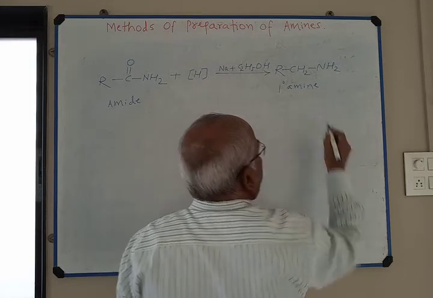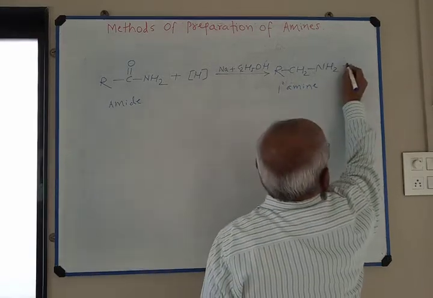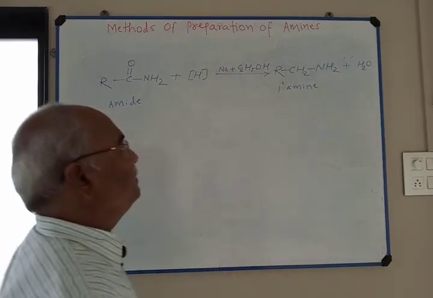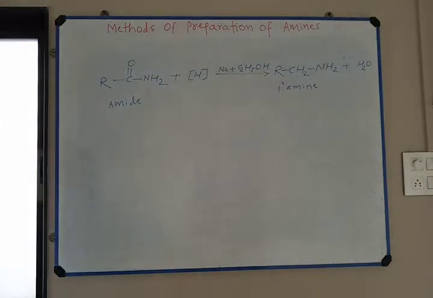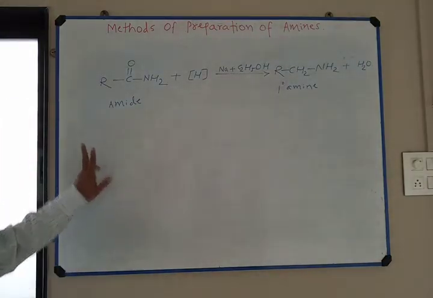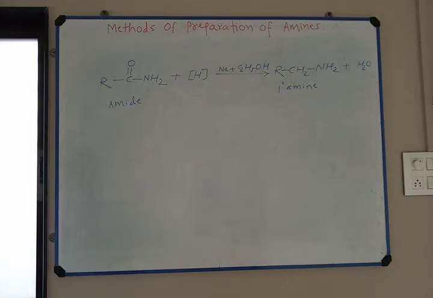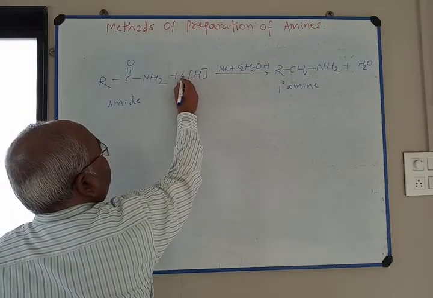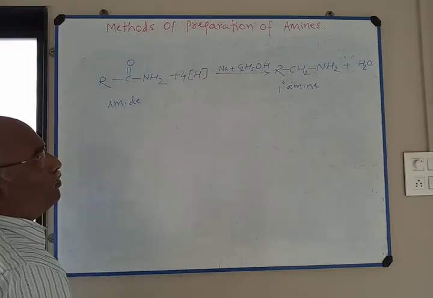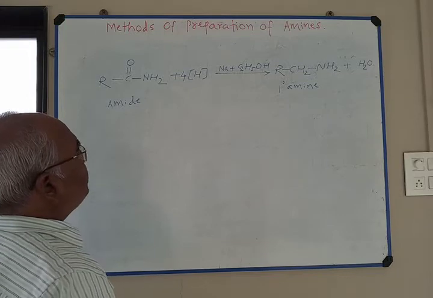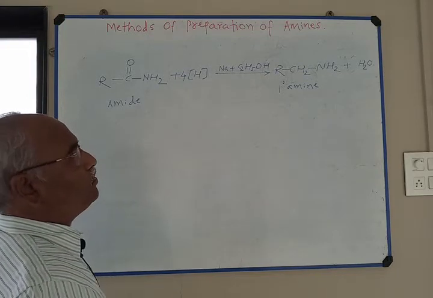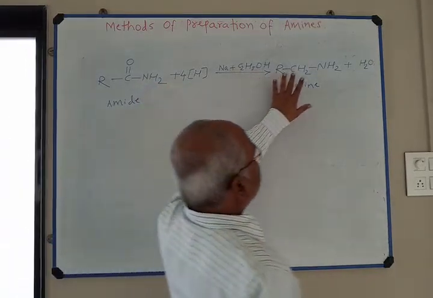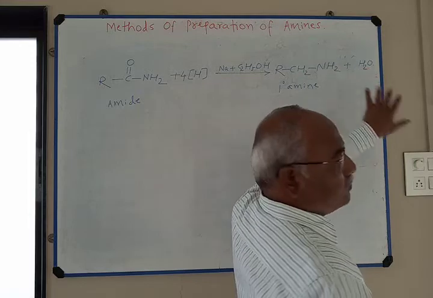Primary amine is the main product, whereas water is the side product. Balance this reaction. How many nascent hydrogen atoms are required? Here I write 4H. 4 hydrogens are required. Check whether the equation is balanced or not. Here 4 plus 2, 6 hydrogen. On this side 4 plus 2, 6 hydrogen.